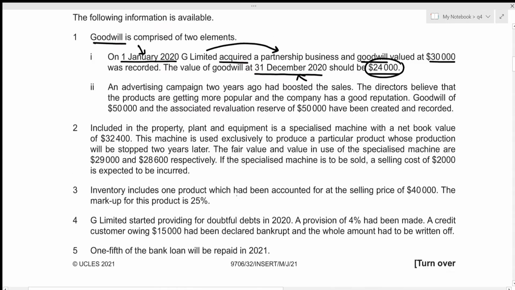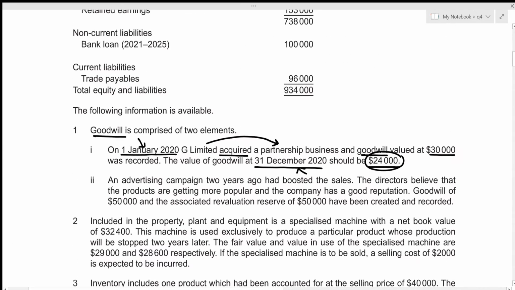Let's have a look above. Again, this also deals with goodwill. An advertising campaign 2 years ago had boosted the sales, and the directors believe that the products are getting more popular and the company has a good reputation. So, goodwill of 50,000 and the associated revaluation reserve of 50,000 have been created and recorded. So we know that this goodwill was generated due to the products getting more popular and the company having a good reputation, right? Which means that this is internally generated goodwill. This has not been purchased from any other business.